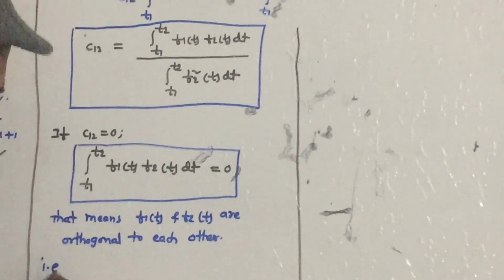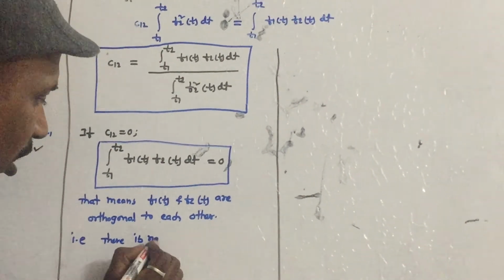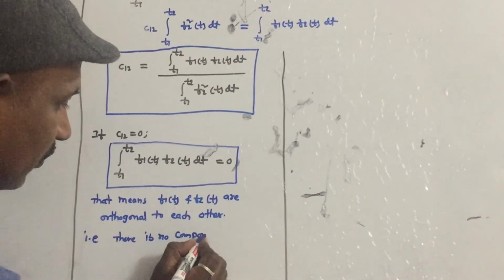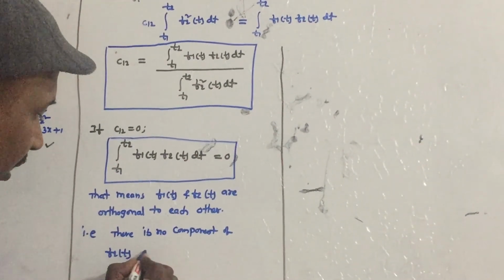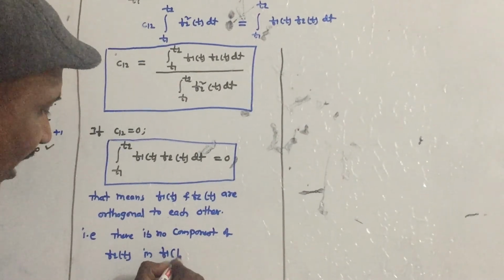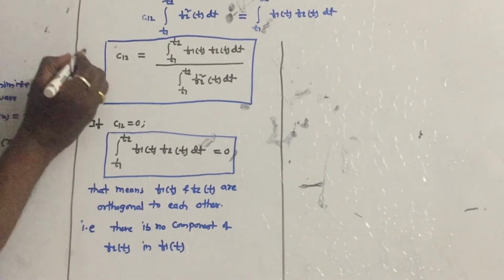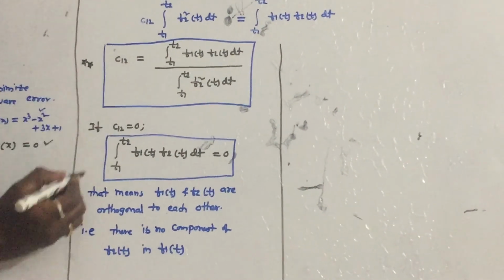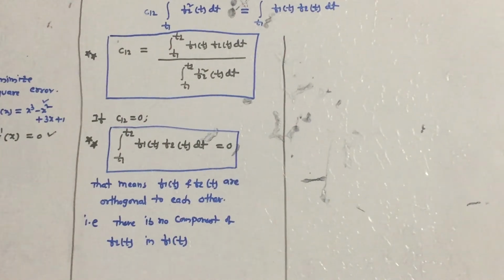We can write in other words also, that is, there is no component of f2 of t in f1 of t. We can write in other words also like this. So these formulas are very important formulas. Remember these formulas.